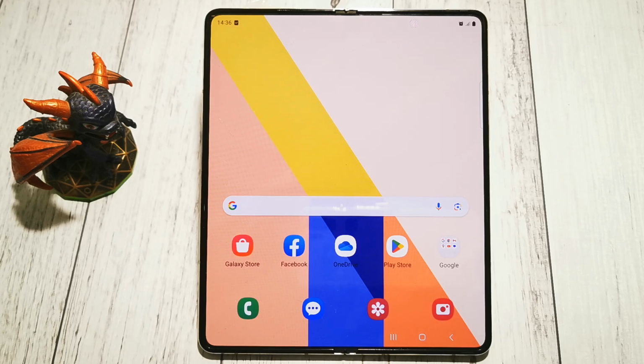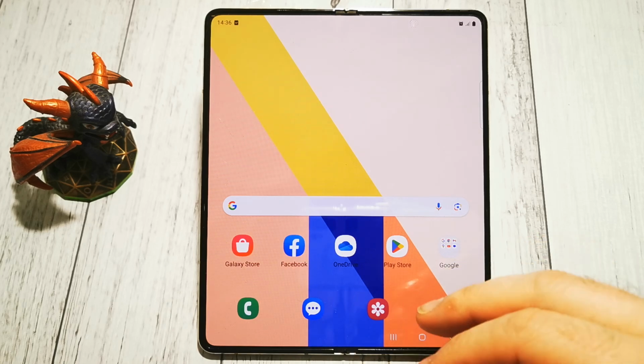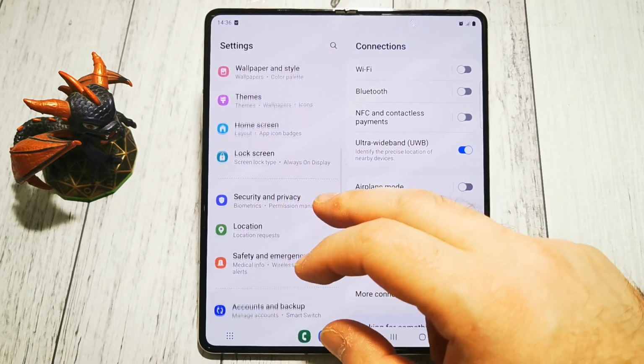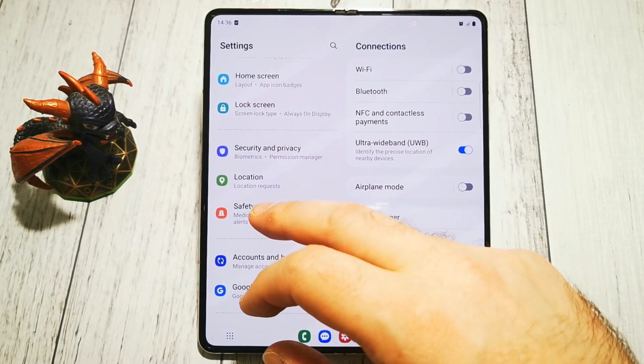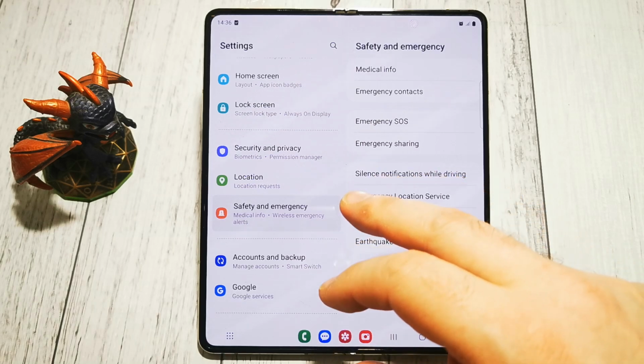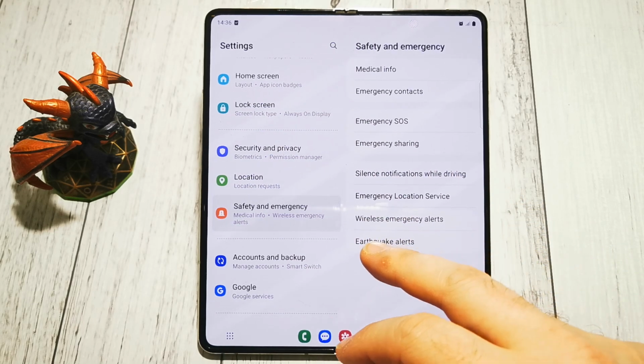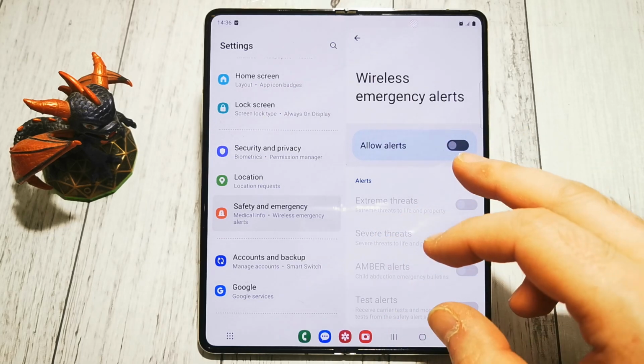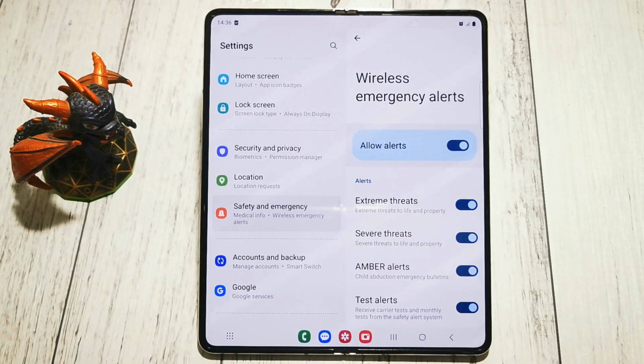Today I will show you where to find wireless emergency alerts options and how to turn them on if they are turned off for some reason. By default they are on, but settings, then safety and emergency options here, and here we have wireless emergency alerts. If they are turned off, we simply check this box, and now